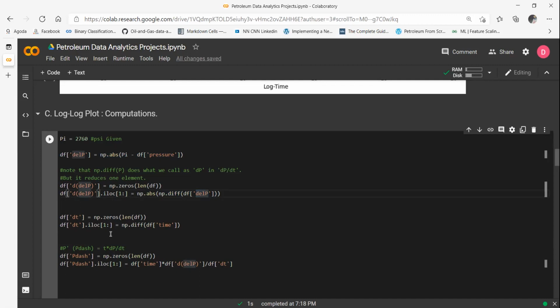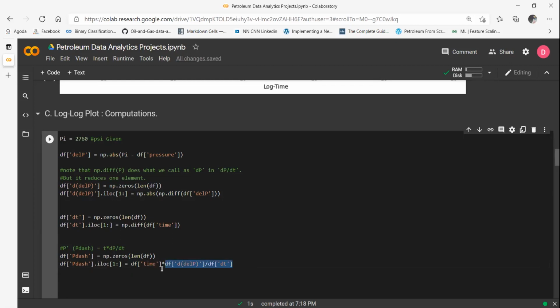Now, since my definition of pressure derivative is T dP by dT, I mean T of del P by del T, that's exactly what I have calculated. You can see df time means T, df del P means d of del P, and again divided by. So this is normal derivative.